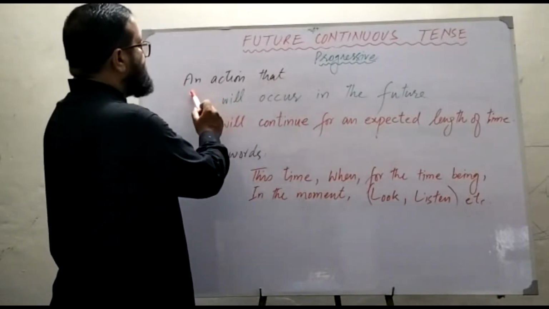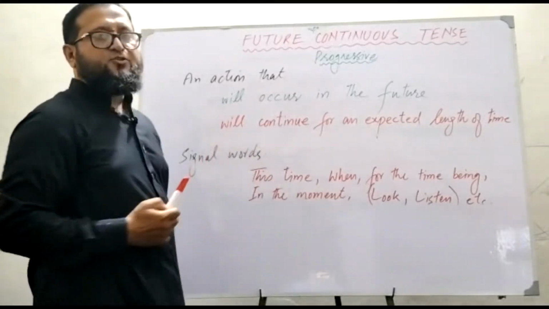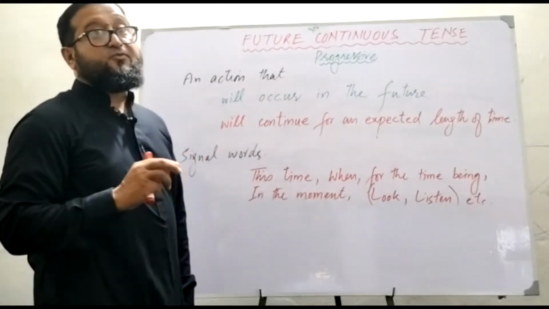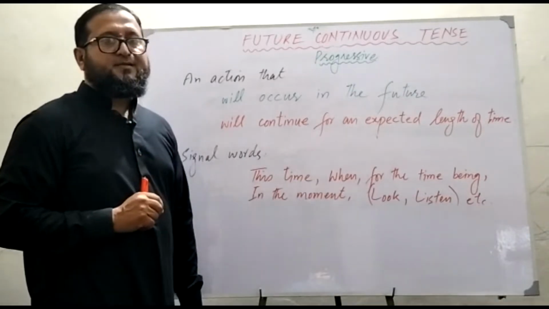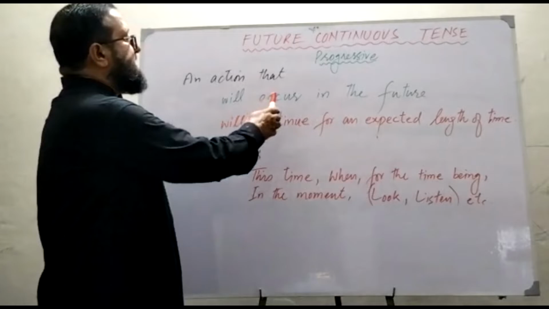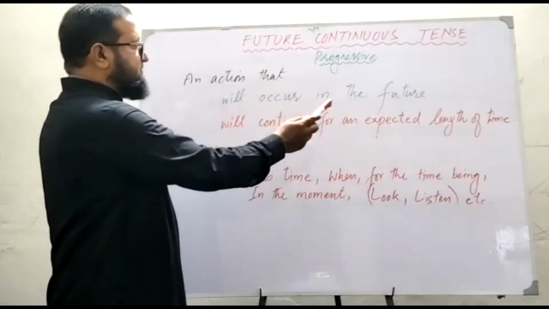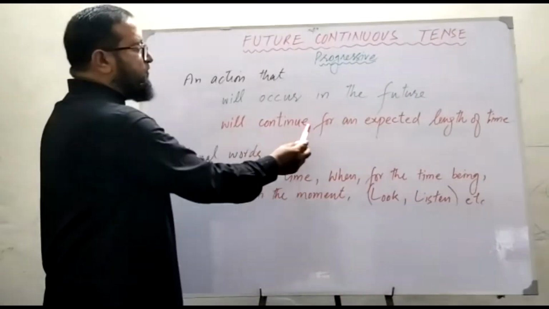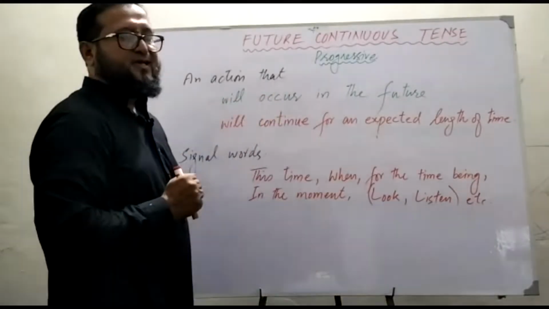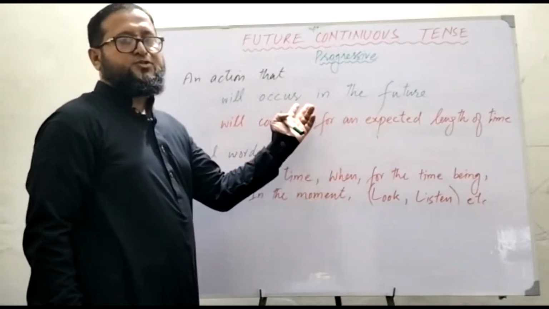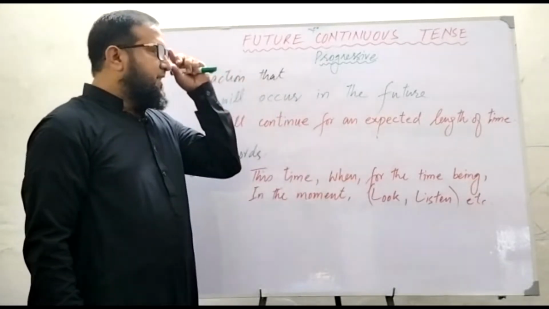Let's see how you will recognize future continuous tense. In this tense, there is an action that will occur in the future, because it is telling you about the future. But you know that there are 4 different forms of future tense. We have already discussed future indefinite tense. Now, how is it different? Again, it will occur in the future and it will continue for an expected length of time. This thing was not there in future indefinite tense. So this makes it different from future indefinite tense: an action that will continue for an expected length of time.